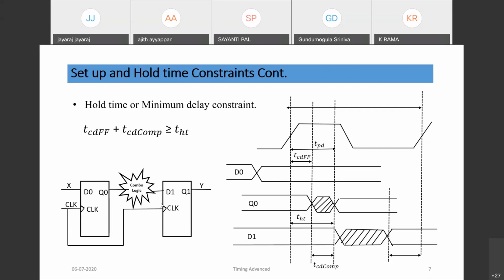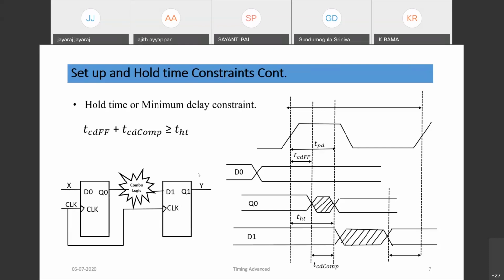So that is also a very important interview question. Setup time constraint, most people know, but hold time constraint most people won't ask in interview. So it's also a very important interview question. Hold time constraint is simply the propagation delay of this flop plus the combination delay should be greater than or equal to the hold time of this flop, D1 flop. If that is satisfied, then hold time will be met.